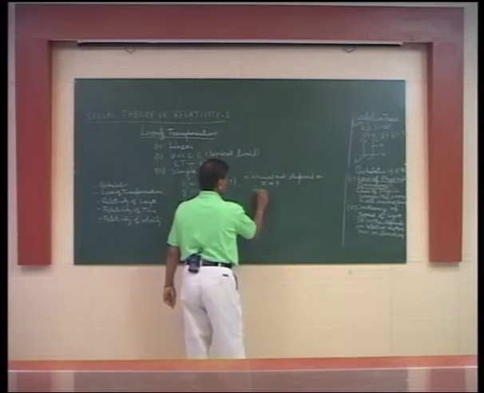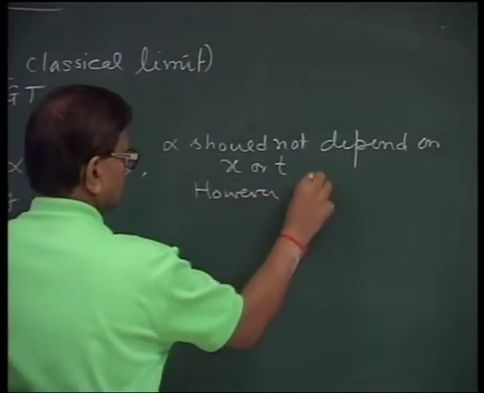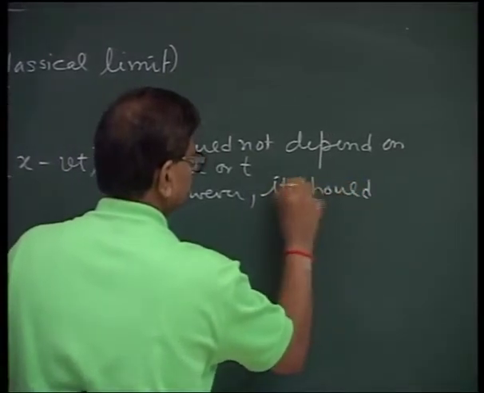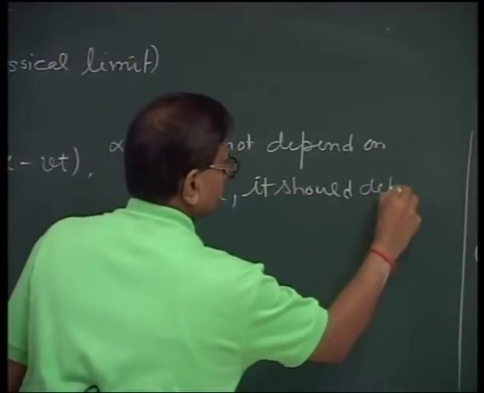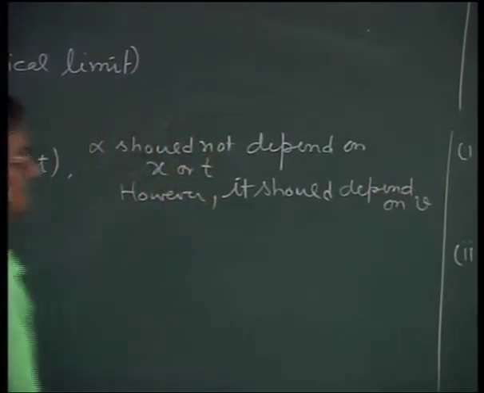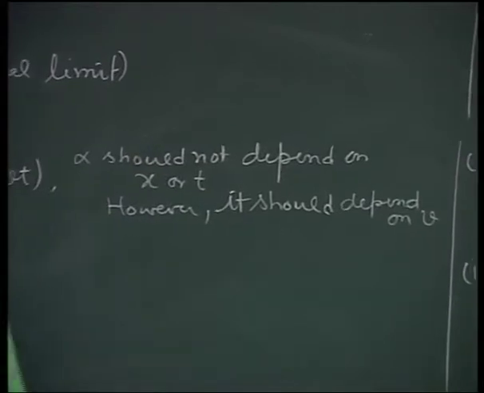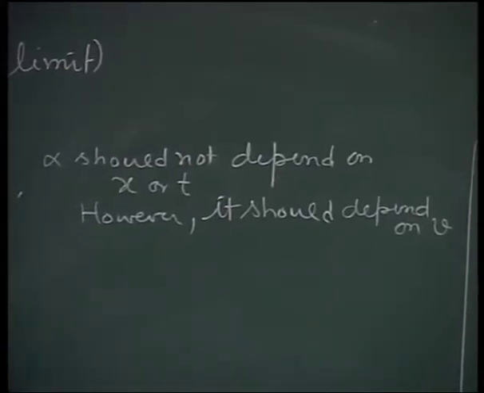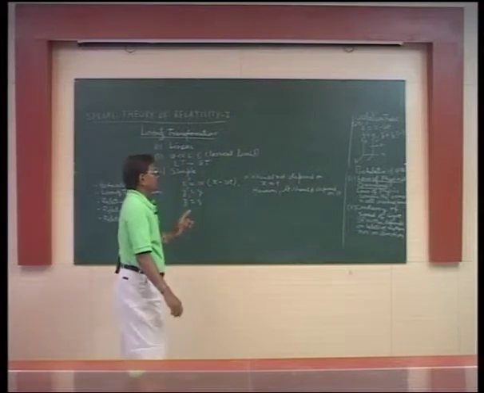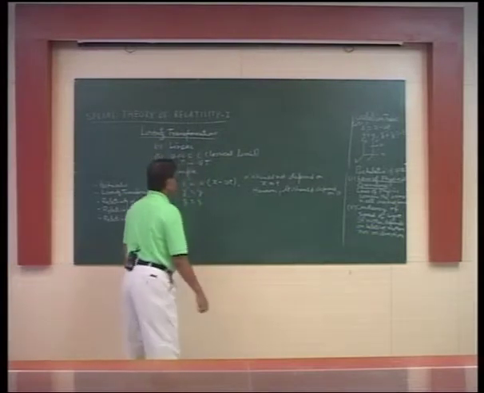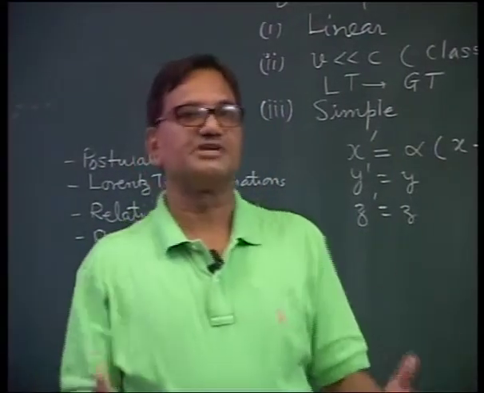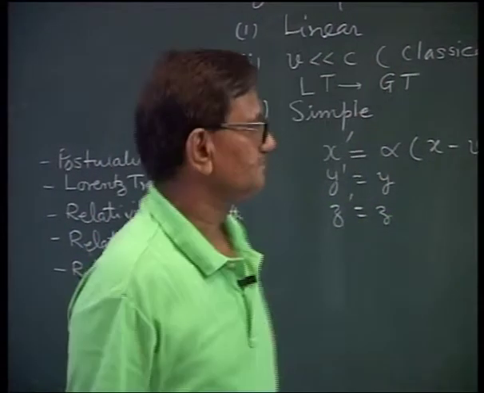However, it should depend on v. Otherwise, how shall we incorporate motion? So, alpha should be independent of x and t, but it depends on v. Let us find out whether t is equal to t dash or not.